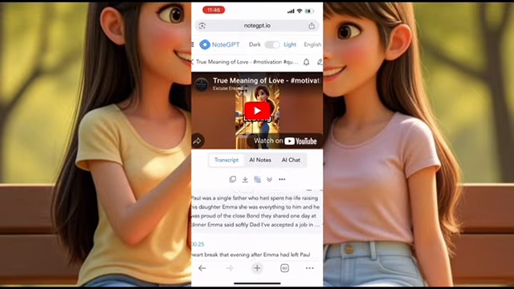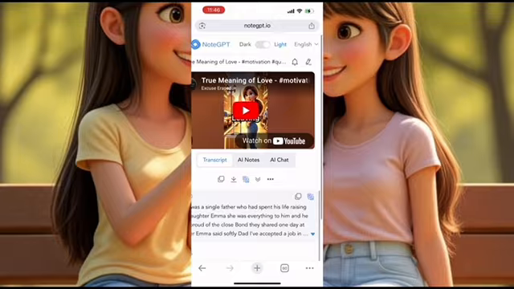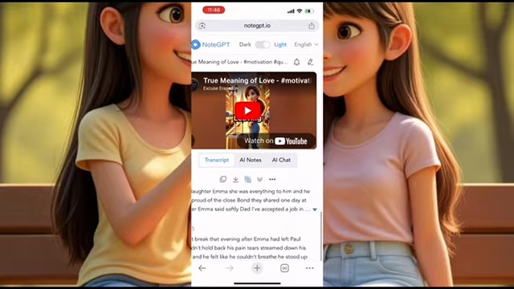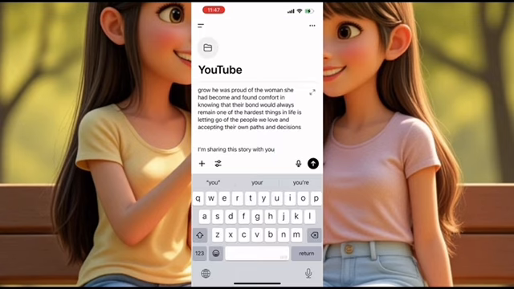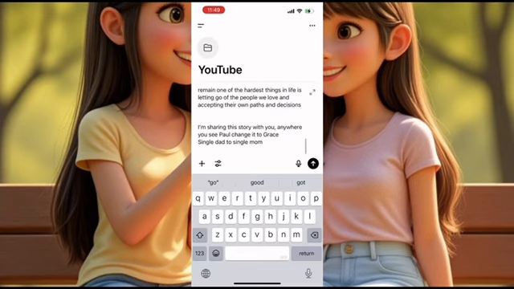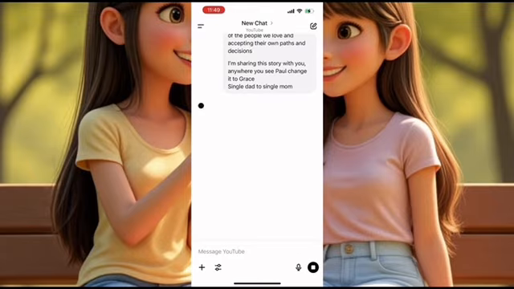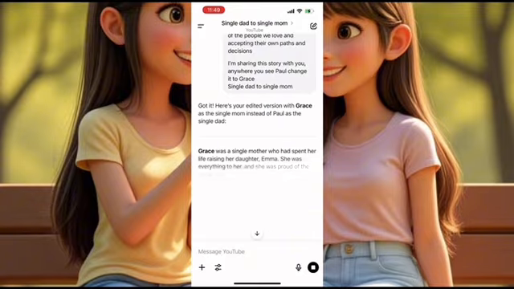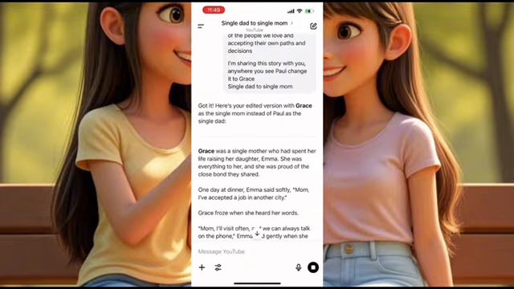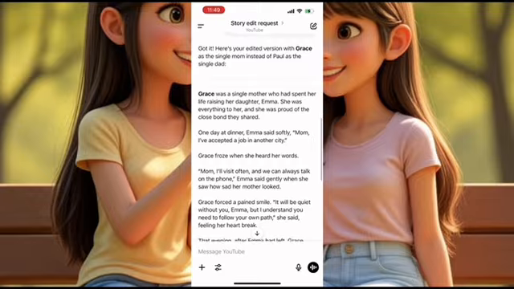Node GPT is going to generate a transcript of this video, and then you click on copy to copy the transcript and read it once to make the corrections you want to make, like changing names, changing locations, and so on. Next, you go to ChatGPT and paste it there. Tell ChatGPT that this is a story I'm sharing with you. I want you to generate it. And so ChatGPT will do the corrections that you have put there and then generate the story.